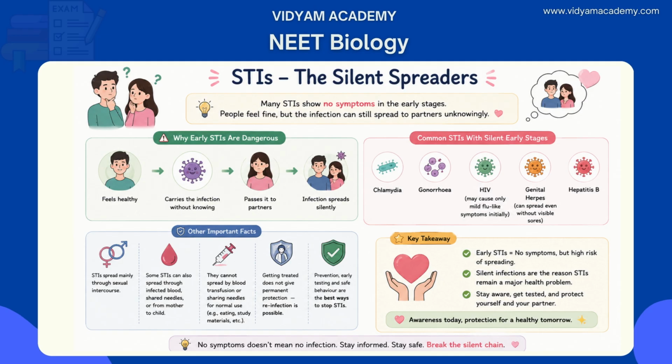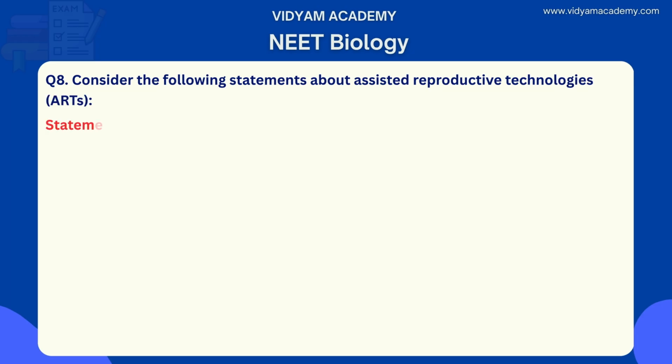So option A is wrong because viral STIs like HIV, herpes, and genital warts caused by HPV cannot be cured with antibiotics. Option C is also wrong because HIV and hepatitis B are also transmitted through infected blood products, shared needles, and from mother to child. And finally, option D is wrong because STIs like gonorrhea and chlamydia confer no lasting immunity and can reinfect the same person repeatedly. And next, move to question number 8.